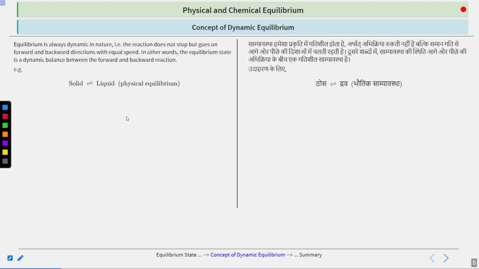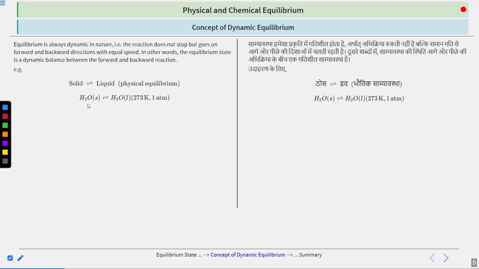Suppose we take an example of solid to liquid and liquid to solid. This sign is of equilibrium. It shows that the reaction can go in both ways because it is a double-headed arrow in opposite directions. Now, this is a physical equilibrium. In this case, your solid will go to liquid and your liquid will come back to solid.